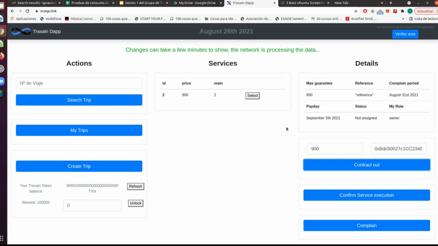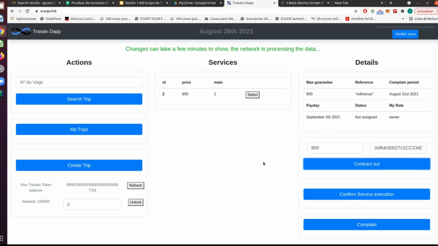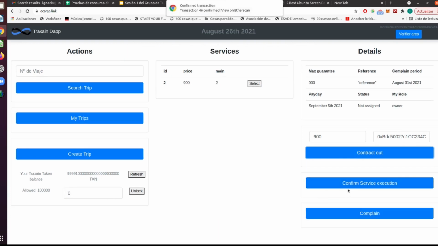At the execution of the service, the client or the verifier mark it as complete. But even after that, during the buffer time, the client can issue complaints that can be either accepted or rejected by the verifier. After that, when the payday arrives, each of the intermediaries receives their corresponding margin, and the effective carrier receives the rest, the principal, let's say. This is automatically triggered by the smart contract using the funds allocated by the client in the first place.